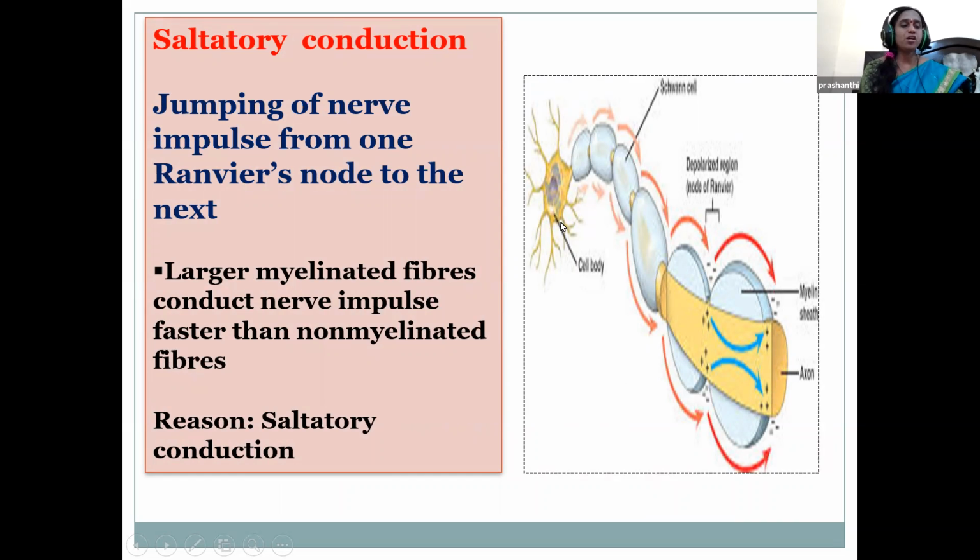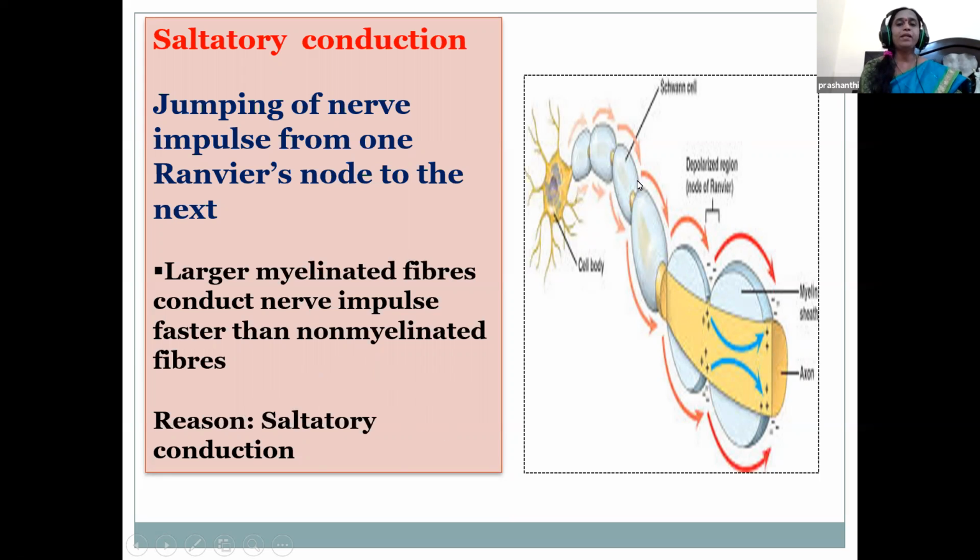So larger myelinated fibers conduct the nerve impulse faster than non-myelinated fibers. This mechanism of conduction of the nerve impulse is called saltatory conduction. Saltatory itself means jumping.